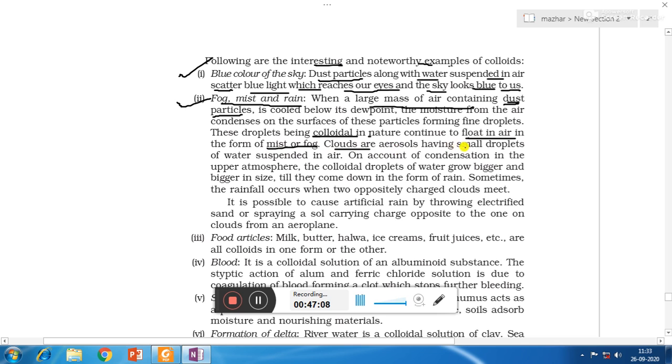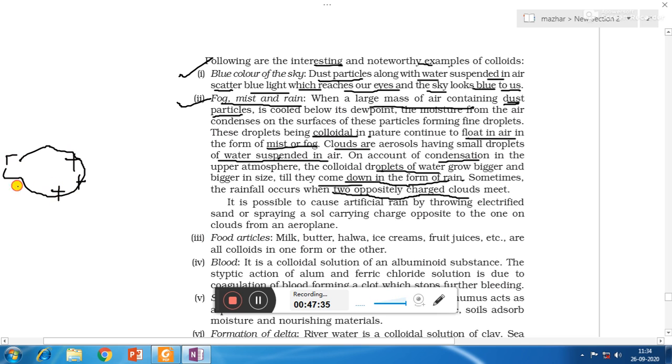Clouds are aerosols having small droplets of water suspended in air. On account of condensation in the upper atmosphere, that means collection in the upper atmosphere, the colloidal droplets of water grow bigger and bigger in size till they come down in the form of rain. Sometimes the rainfall occurs when two oppositely charged clouds meet. So here we will see that if one cloud is positively charged Sol, another cloud is negatively charged Sol, if they collide with each other, then that leads to rainfall.